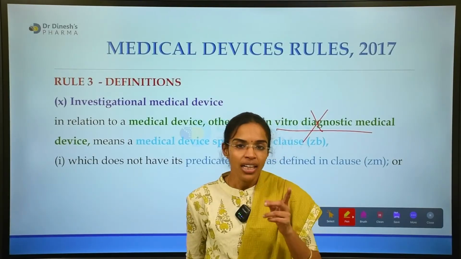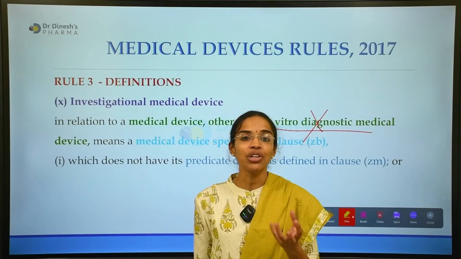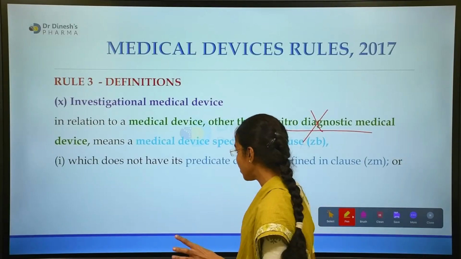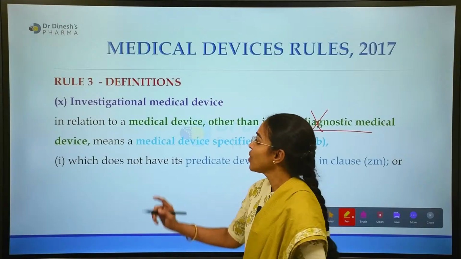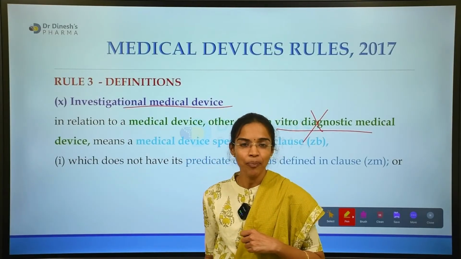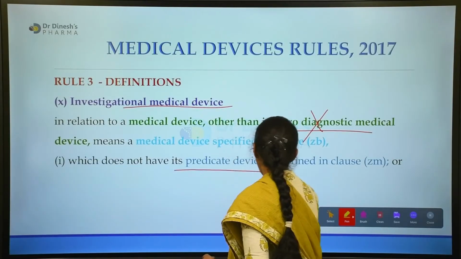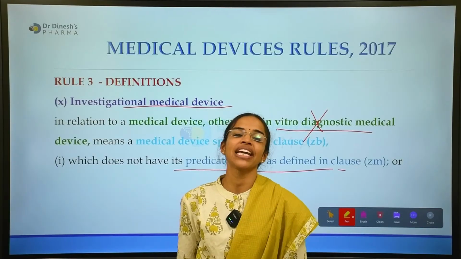And very importantly, a medical device can be considered an IMD, falling under 3X, when it does not have a predicate device.